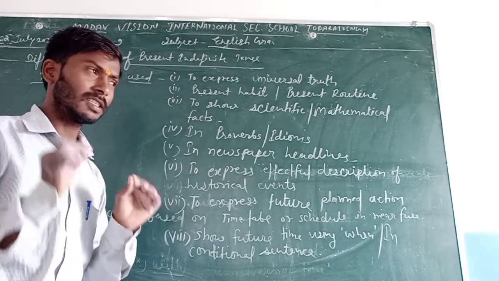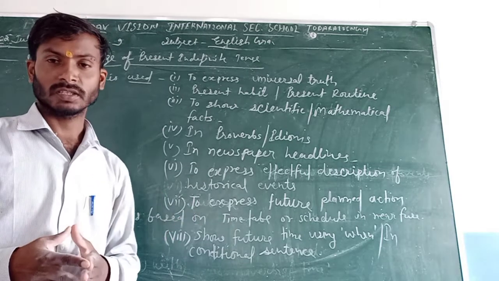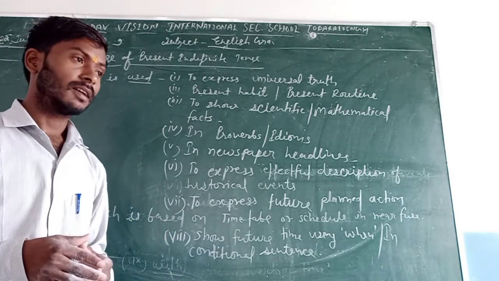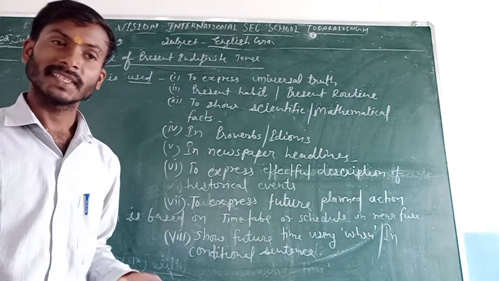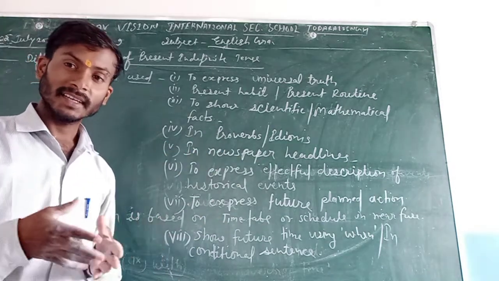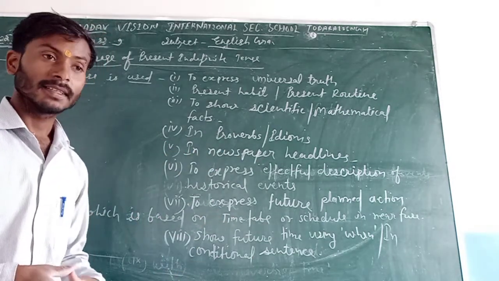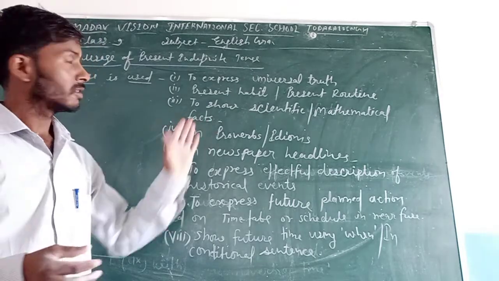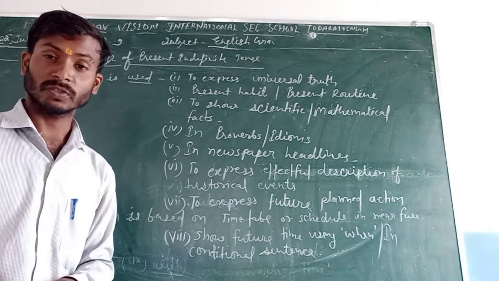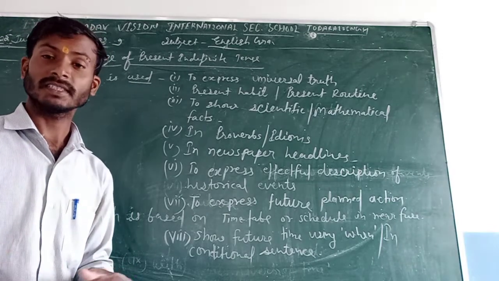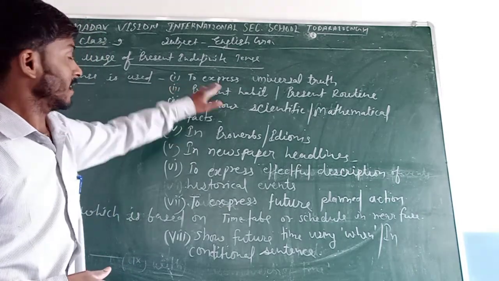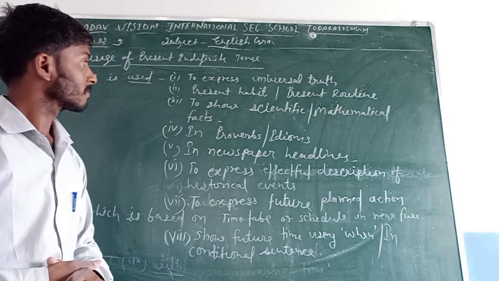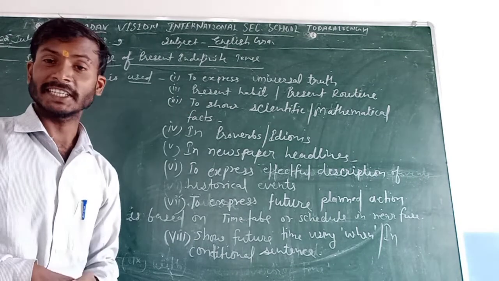Universal truth is which is always true here and there, in India and abroad. The fact which is always true is called universal truth. Permanent truth also we can say. To express universal truth, we will use present indefinite tense.